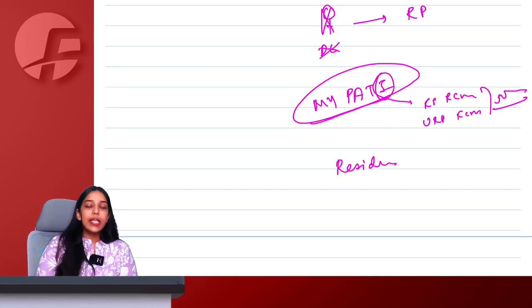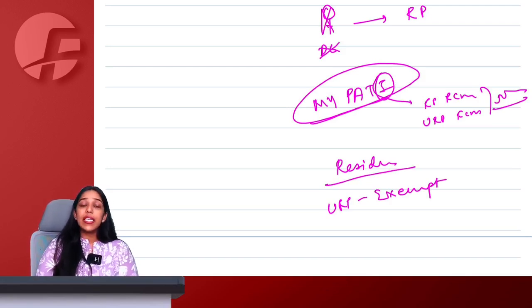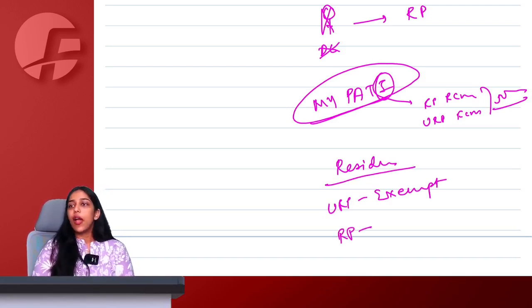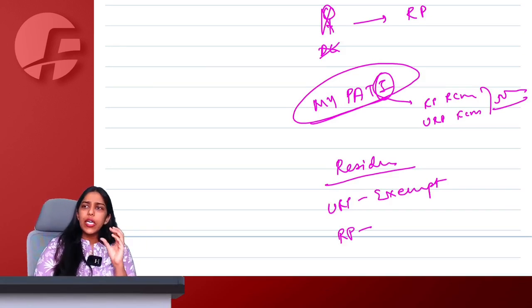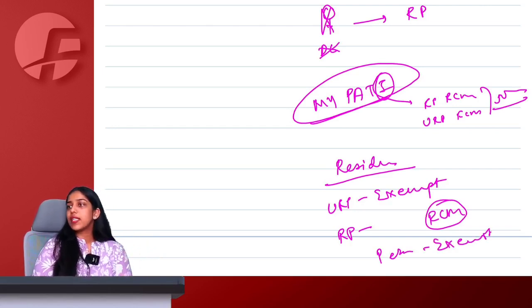Now, not government, if any normal person is renting, then ma'am, renting of a residential dwelling by any person to an unregistered person is exempt only. Then renting of a residential dwelling by any person to a registered person, you have to see if the purpose is somewhere related to business, then RCM. But if you are taking renting for residential for personal purposes, then also it's going to be exempt only.